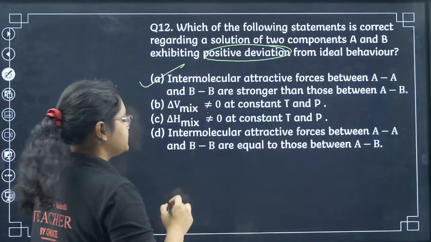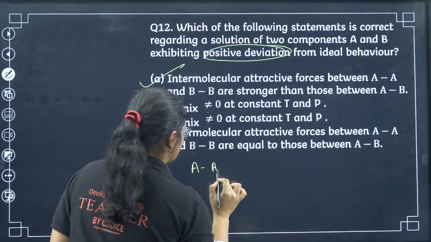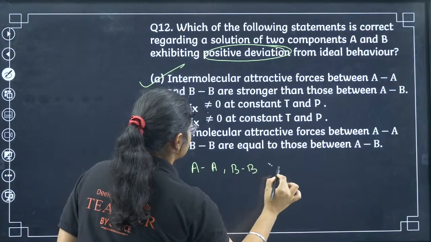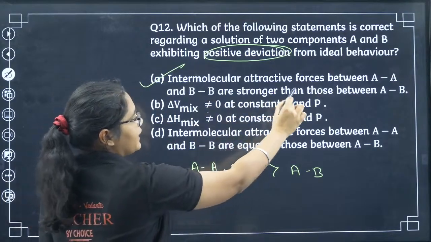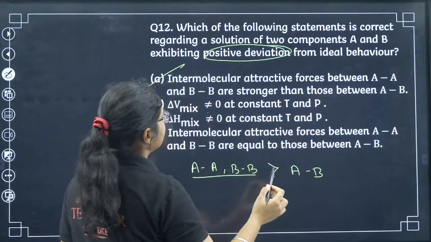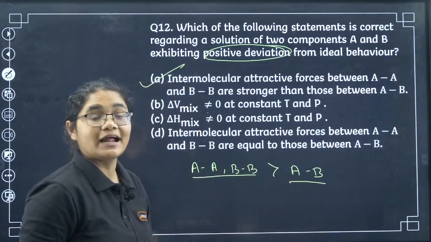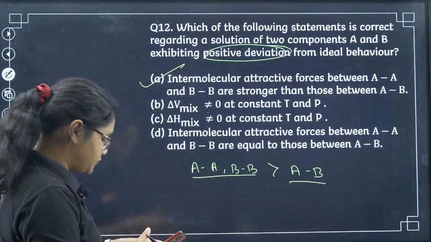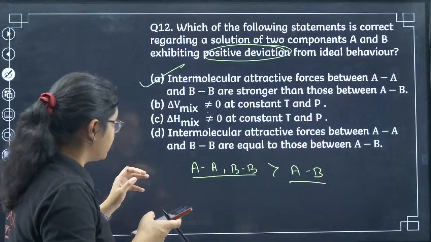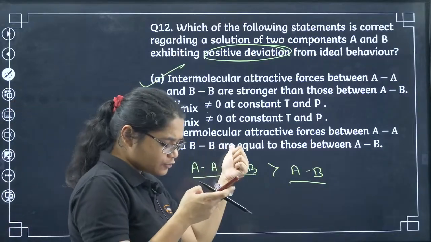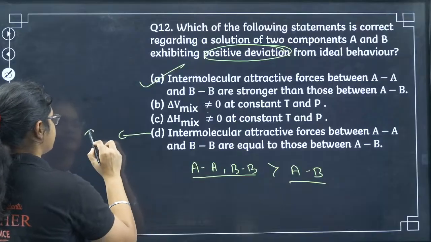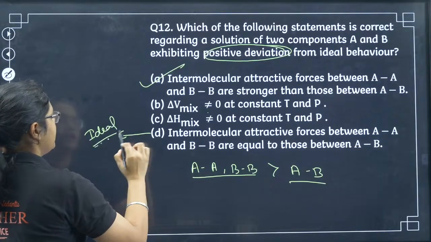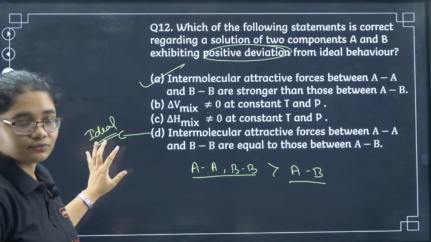So in positive deviation, what happens? AA interactions and BB interactions are stronger than AB interactions, right? So intermolecular attractive forces between AA and BB are stronger than AB. So that is your positive deviation, option number A here. Yes, absolutely correct. Those who are saying D, Ramesh K, you are saying D. See, this condition is required for ideal solutions.